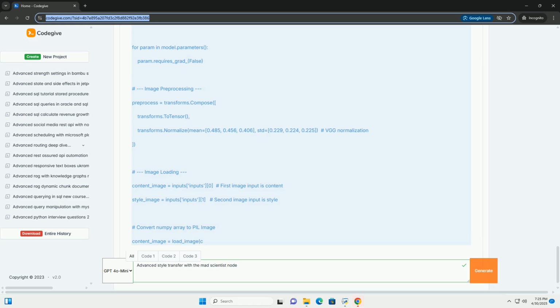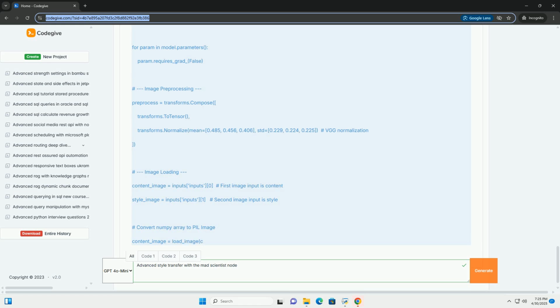Helper functions. load_image loads images, resizes them, and ensures they're in RGB format. gram_matrix calculates the gram matrix for a given feature map. TV_loss calculates the total variation loss.